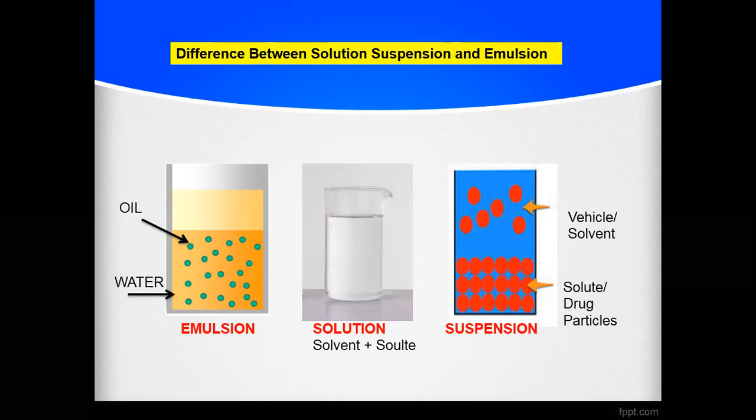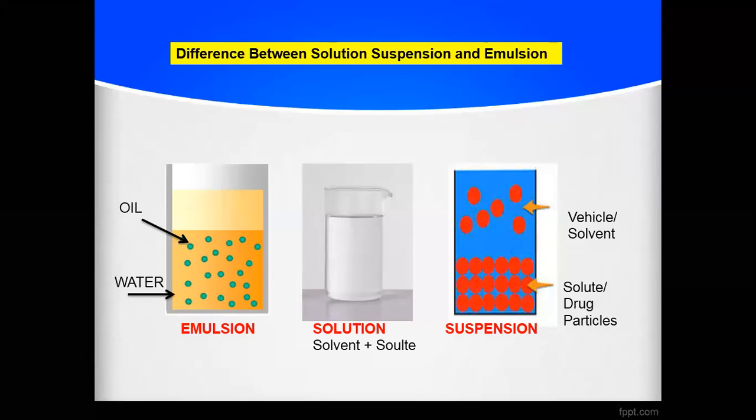Then take the right figure, that is called the suspension. Suspension means when we are dispersing insoluble solid into the vehicle. For example, suppose you have taken any insoluble drug like paracetamol, and you add it into the water, then your paracetamol or the drug will not get solubilized into the water. It will remain as it is. So that phase is called the solid phase. Then your remaining phase is called the vehicle phase. So this is called the suspension. Here we have suspended the solid drug into the vehicle.